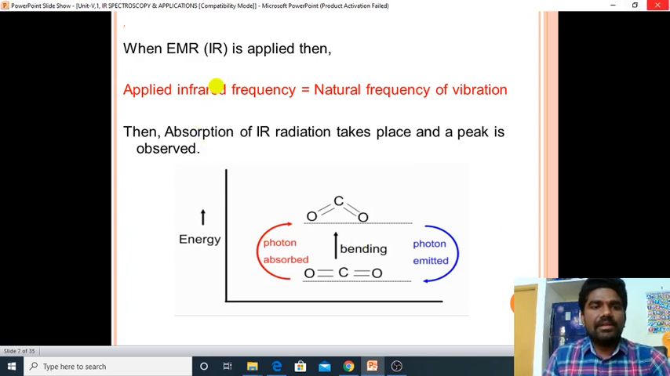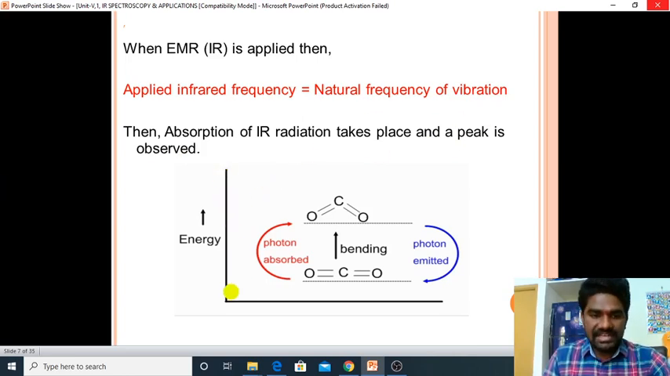When electromagnetic radiation is applied, the molecule can absorb it if the applied infrared frequency equals the natural frequency of vibration. When the natural frequency of vibration equals the applied infrared frequency, what will happen? A resonance is generated. Then absorption of IR radiation takes place, a peak or band is observed, and then we get the spectrum, isn't it?